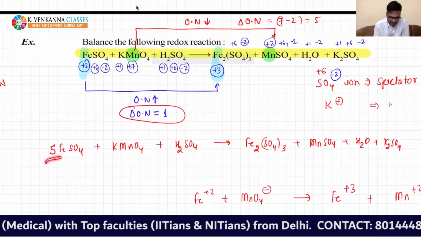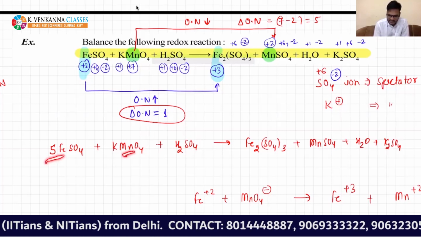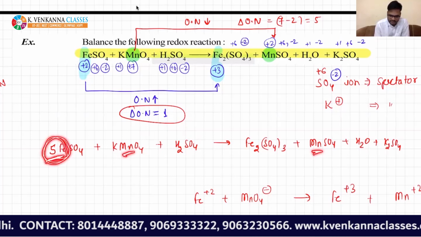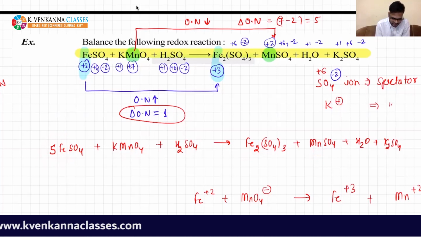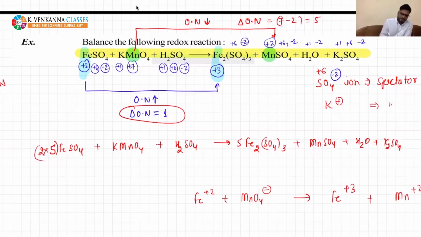If you see, there are 5 Fe. Mn is balanced, but Fe is not balanced. There are 5 and here there is only 2. So you multiply by 2, so it becomes 10, that is 2 into 5, and here you multiply by 5. So to balance the Fe atoms, I have multiplied by 2, and here I have multiplied by 5. If you have done this, you can see in the exam, your answer will come.